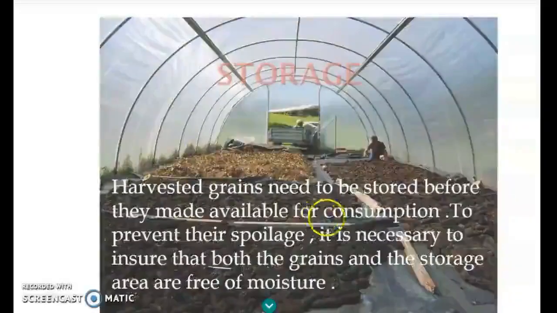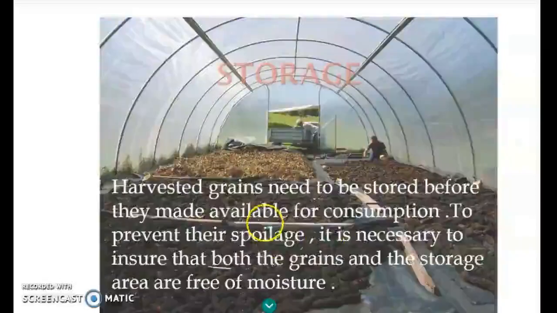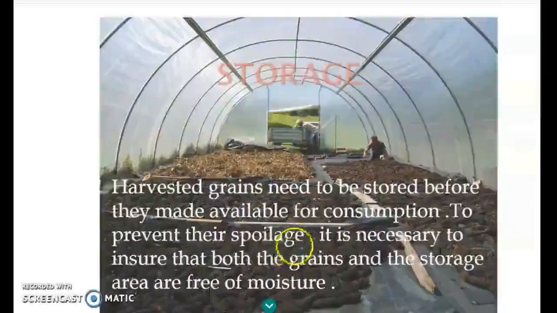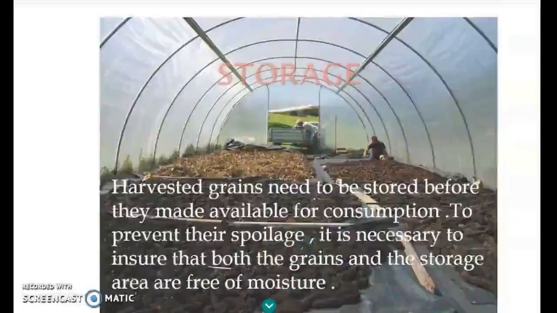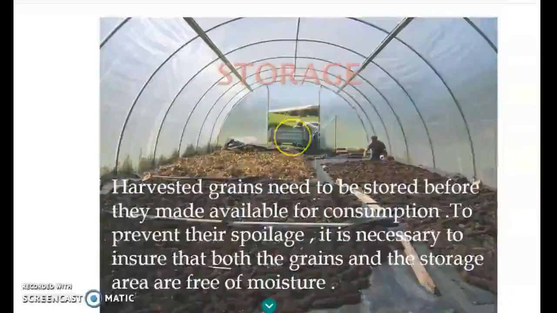Now, after the seeds are harvested, they are stored for a longer period so that they can be used by the people for a longer time. They use various methods to avoid spoilage of the grains. It's necessary to ensure that the grains can be used for a longer period of time. So for that reason, the storage is made free of moisture. If there is moisture, there are chances of the grain getting damaged. So here we studied overall how a seed is harvested, or how a crop is produced.